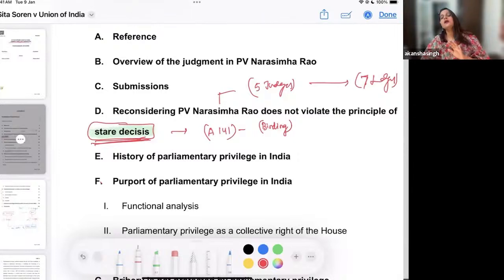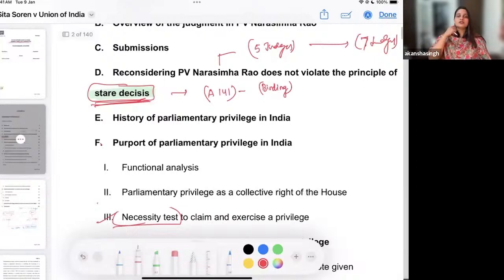Stare decisis means that you let the judgment stand and you respect and honor the judgment, and that is why it is binding. But this does not mean that the rule of stare decisis is inflexible. It is a flexible rule, and we will discuss how. So that is the discussion that has been done in the judgment.